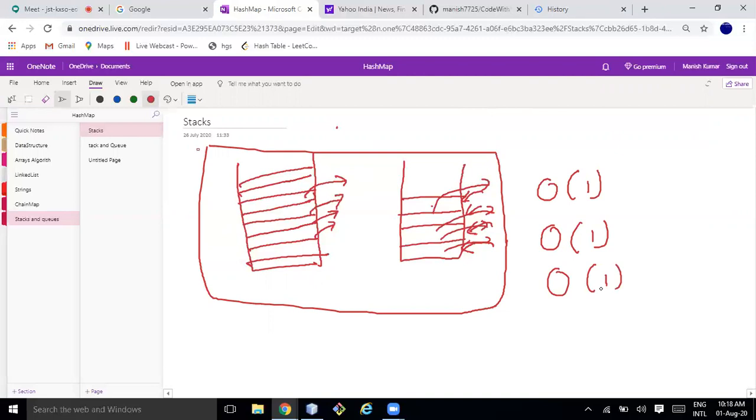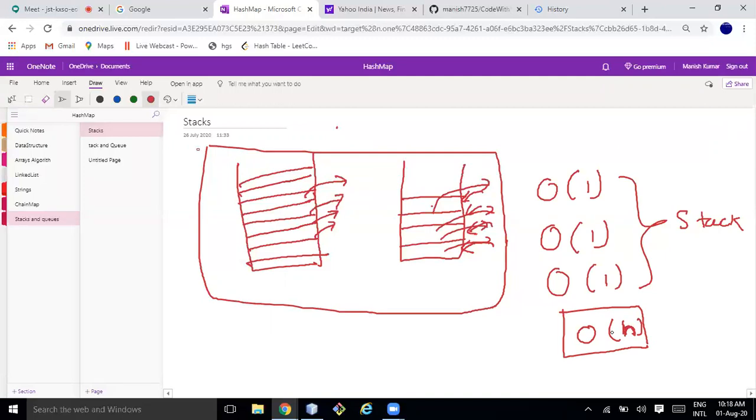The major operations in a stack are push, pop, and top, and all should come in order of one complexity. This is the time complexity. If I talk about space complexity, obviously it will take order of n space. So this is the high level overview of stack: what it is, and what the constraints are if we are designing a stack and its operations.